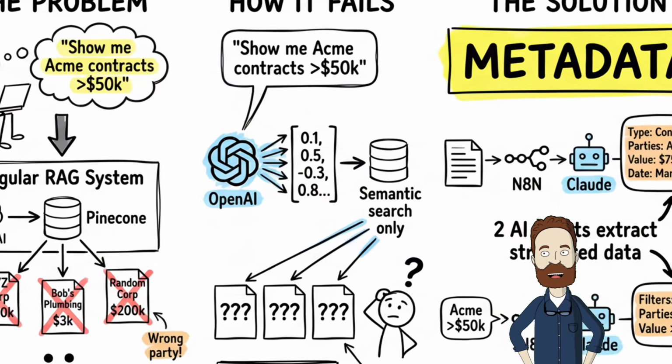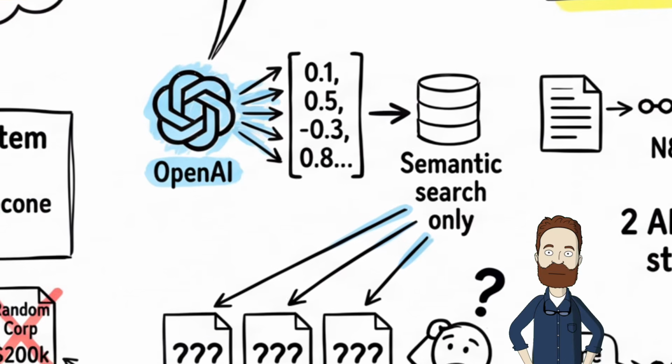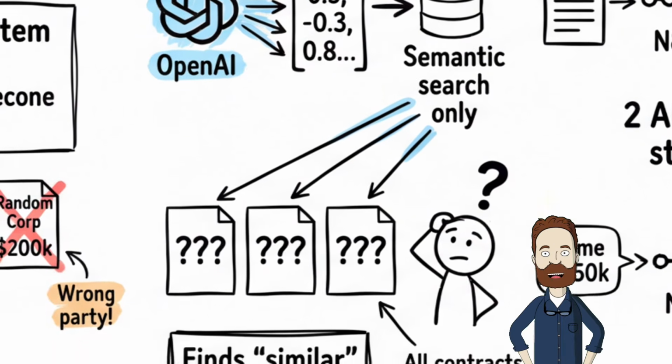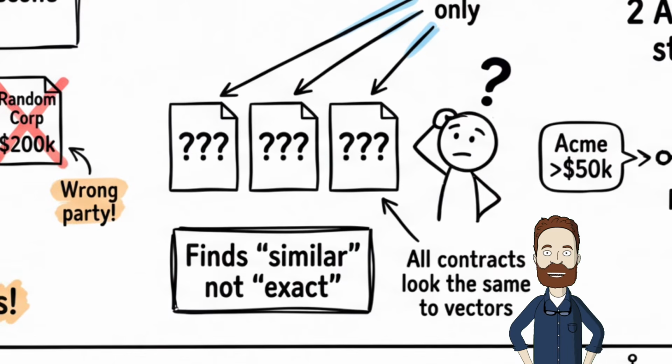Your question gets converted to embeddings. Don't freak out, that just means numbers that represent meaning. Then you search for similar stuff in your database. Semantic search. Grab the top results, hand them to the AI. Done. Sounds great. Works okay, until it doesn't.